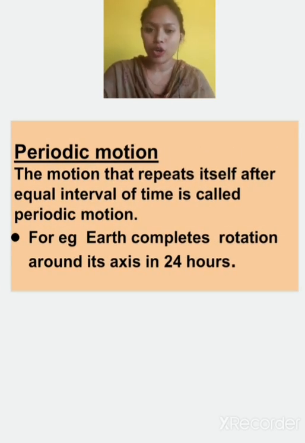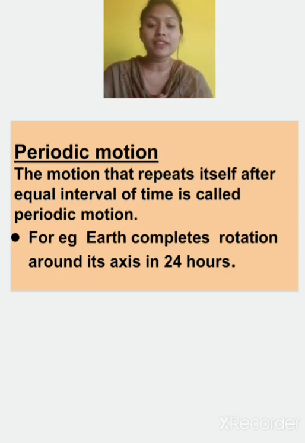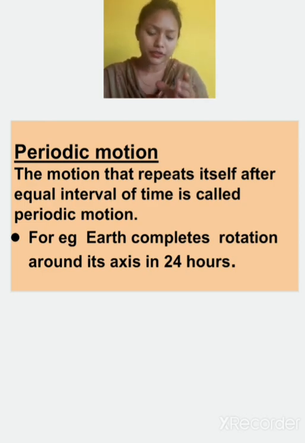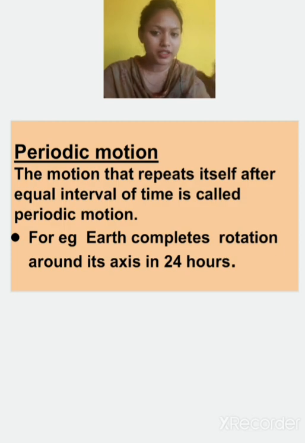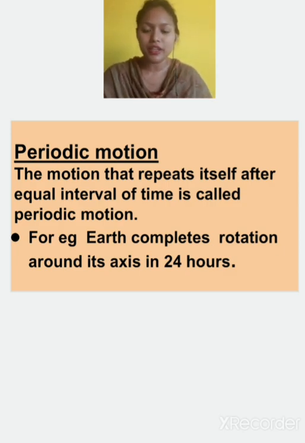Let's talk about periodic motion. What is periodic motion? Periodic means a specific period of time. As the name suggests, a motion that repeats itself after an equal interval of time is called periodic motion. For example, in our school, definite periods are there of 40 minutes, first period 40 minutes, second period 40 minutes, third period 40 minutes. So that is also a periodic motion. That is repeating itself after a fixed interval of time.